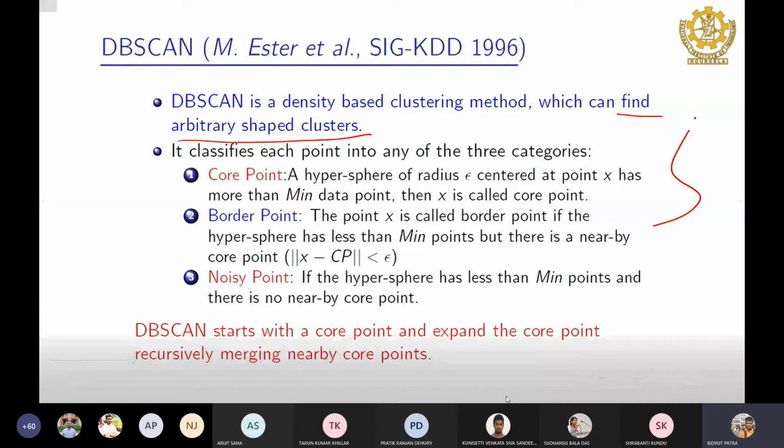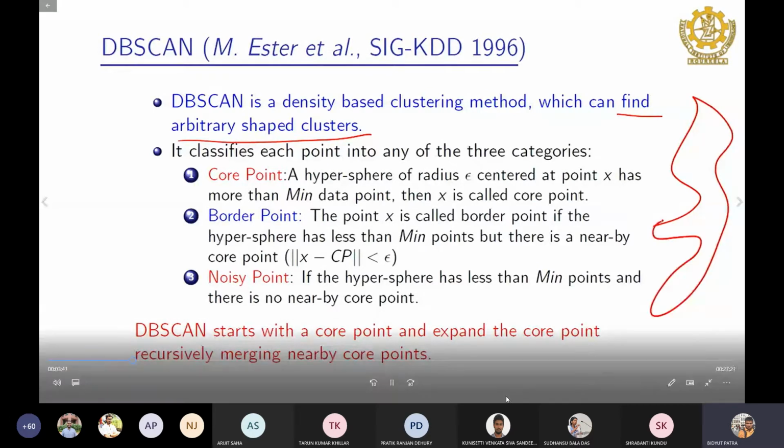If the cluster shape is like this one, it is very unlikely that a traditional clustering method can find it. But DBSCAN, or say density-based clustering, can find this type of structure. K-means, with a convex or spherical kind of shape, is very good for applying K-means.